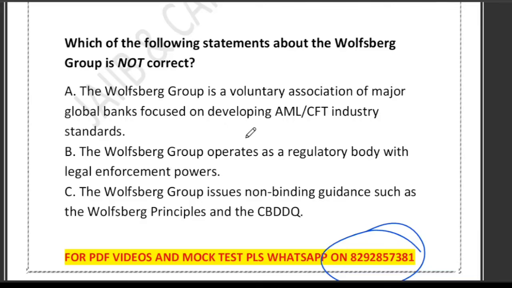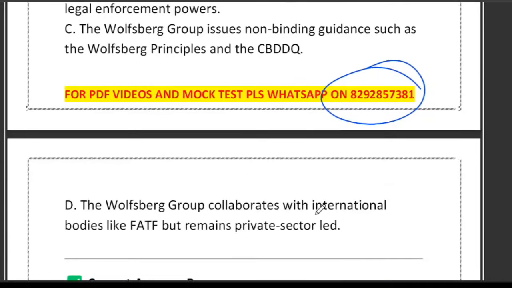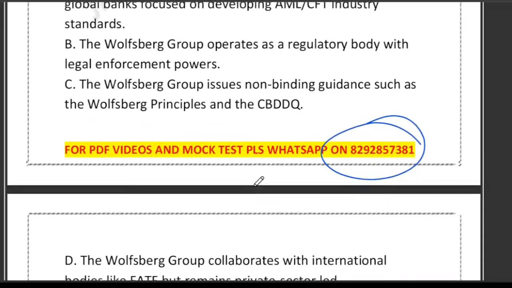Now friends, have a look at the next question. The question is, which of the following statements about the Wolfsberg Group is not correct? The question is about what is not correct, right? So the options they have given: Option A, the Wolfsberg Group is a voluntary association of major global banks focusing on development of AML CFT industry standards. Option B, the Wolfsberg Group operates as a regulatory body with legal enforcement power. Option C, the Wolfsberg Group issues non-binding guidance such as Wolfsberg Principles and CBDDQ. Option D, the Wolfsberg Group collaborates with international bodies like FATF but remains private sector led.